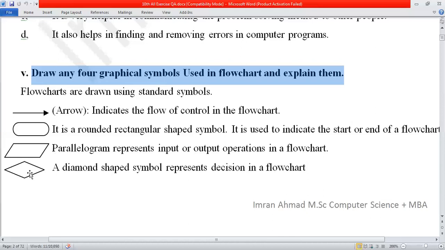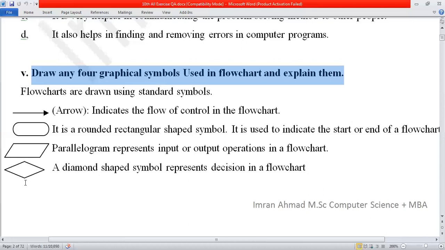Okay, next question. Diamond shape. What is the purpose of this diamond shape? A diamond shape symbol represents decision in a flow chart. What is the decision? Let's say you are going on a road, then two ways are coming, on the left side and on the right side. At that point, you take the decision whether you go on the left side, which means you are cut out from the right side, or you go on the right side, which means you are cut out from the left side. So this one is called the decision.